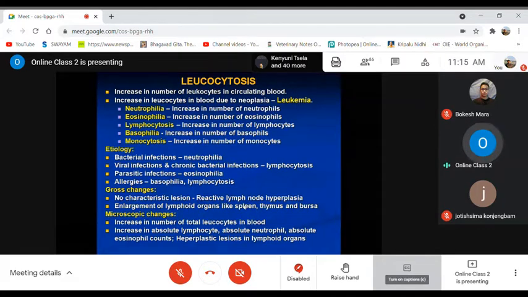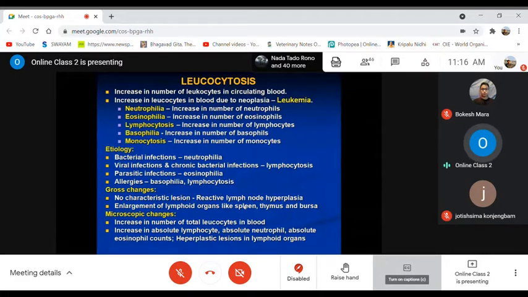This kind of increase in the number of WBCs or leukocytes may be caused by many bacterial infections. In bacterial infections, the most common cell to be increased is the neutrophil, mostly in infections by pus-forming organisms. In case of viral infections as well as chronic bacterial infections, there is mostly an increase in lymphocytic cells, that is, lymphocytosis.